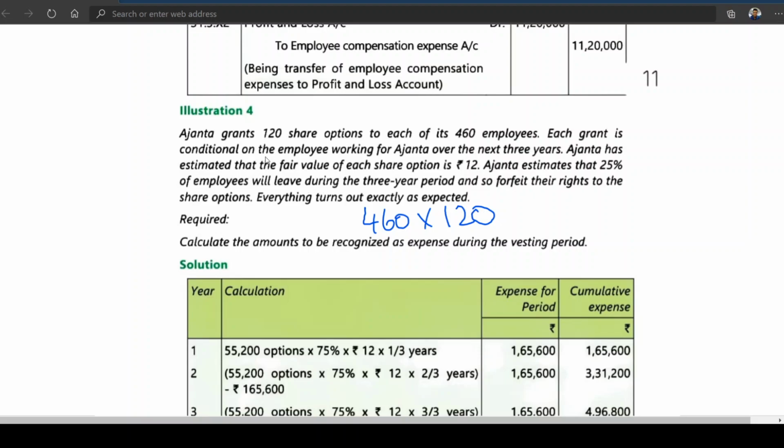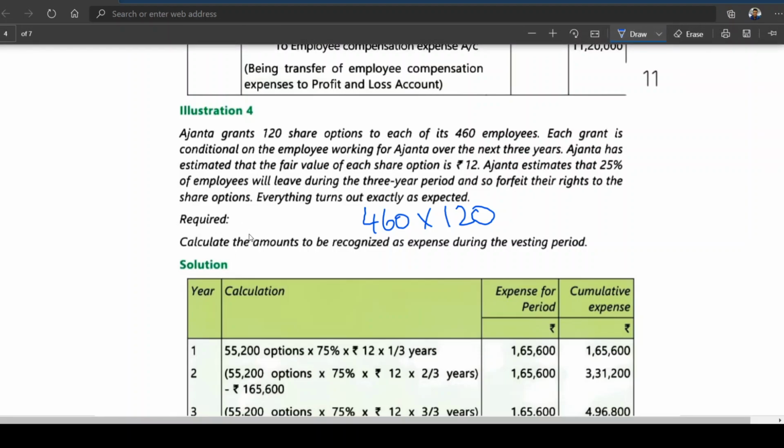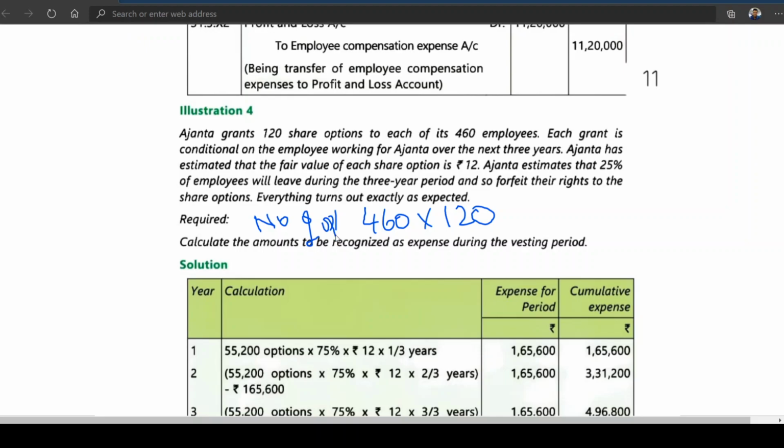First I am talking about the number of options. Take a calculator: 460 into 120. It comes to 55,200.